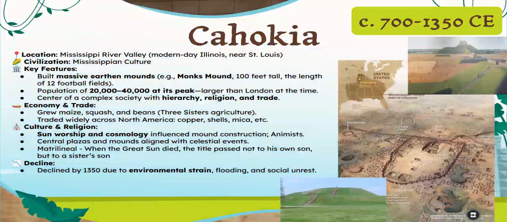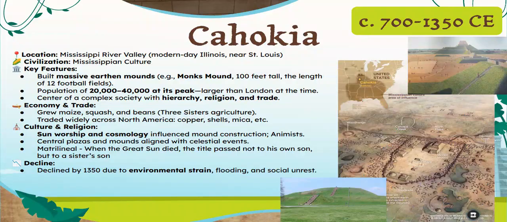So, let's begin with the Cahokias. They're one of the largest urban centers in North America, and they were located in the Mississippi River Valley. The Cahokias demonstrated that complex societies existed in North America long before Europeans ever stepped foot as far as contact. At its peak, the Cahokia civilization may have had between 20,000 to 40,000 people, even competing with a lot of European cities like London at the same time.